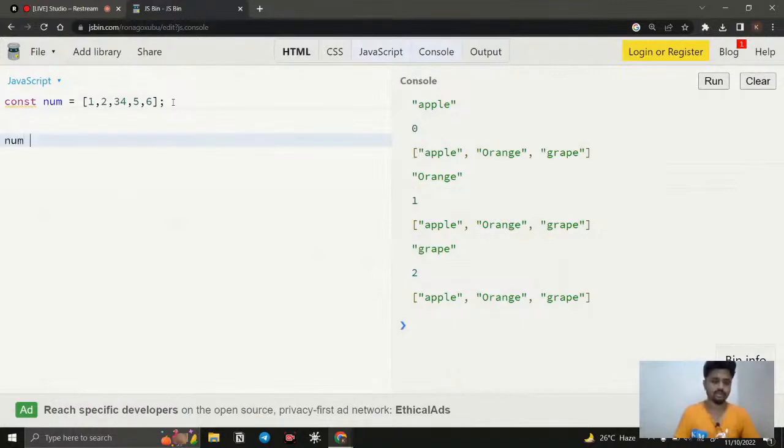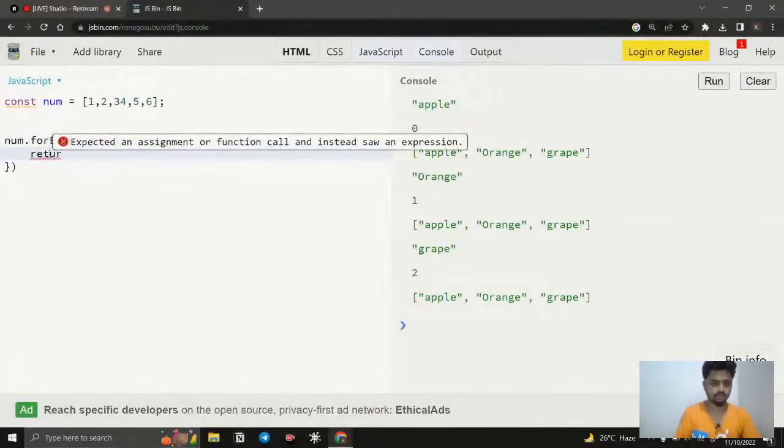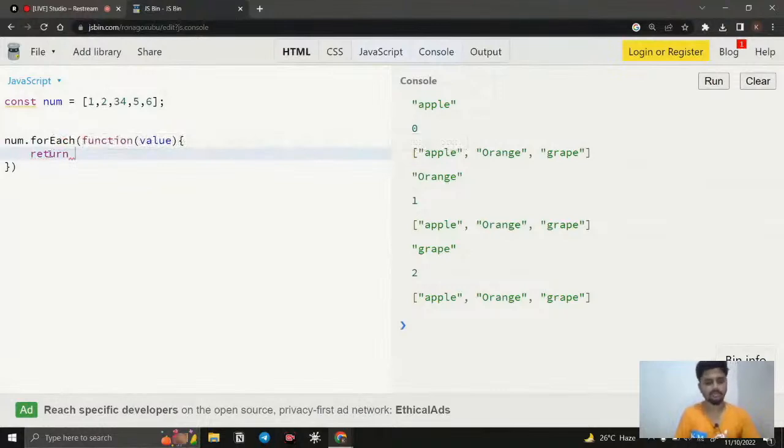How can we do it? First we need to call the num and give a dot. I say forEach, and here I say the function, and inside it is going to take the value. What is the function going to return? It is going to fetch the value from that array and return the 2.